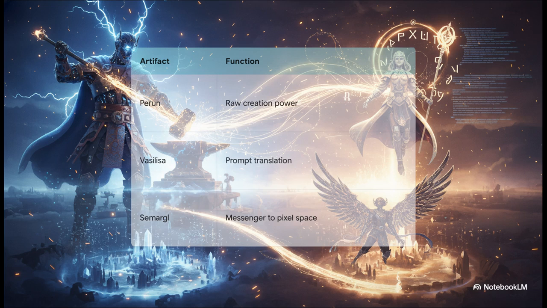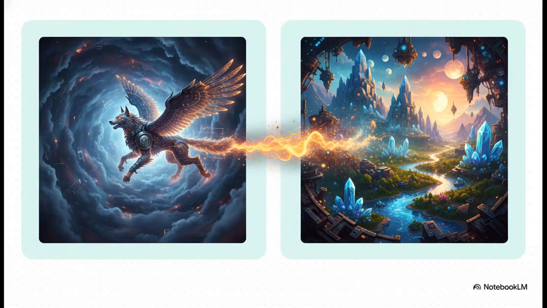Finally, the VAE is Samargol, the winged messenger, connecting different realms. So why do we need Samargol? Well, the model actually does all its heavy lifting in the latent space. You can think of this as an invisible realm of chaotic clouds and noise. Samargol, our VAE, performs an absolutely crucial and beautiful transformation here. He carries your creation straight out of that dark, noisy void and brings it right into the beautiful, visible pixel space, creating a crisp reality that we can actually see.